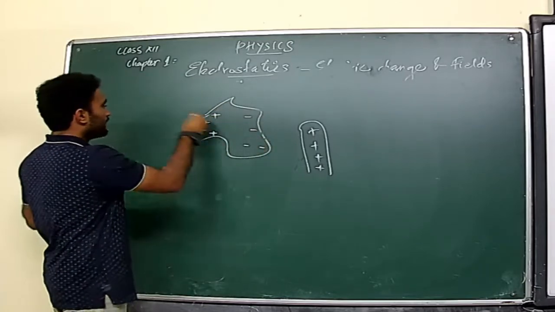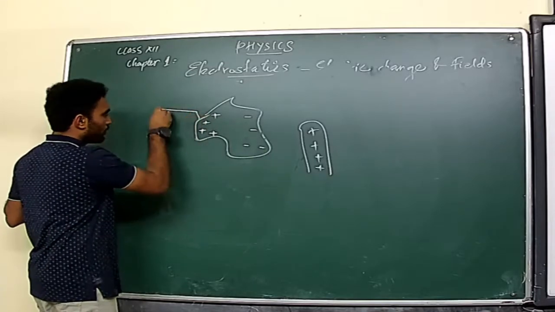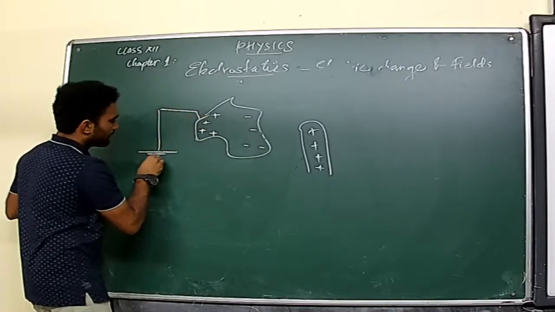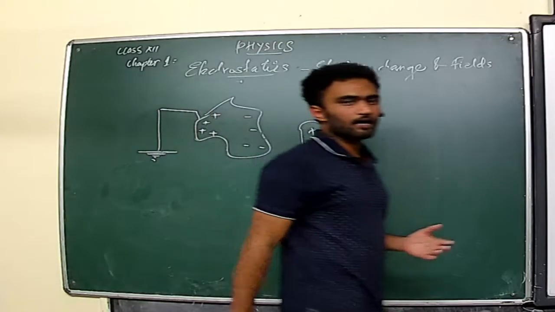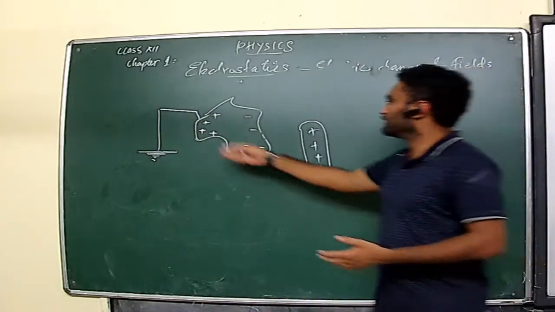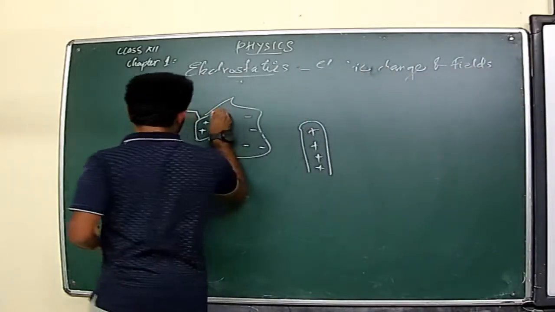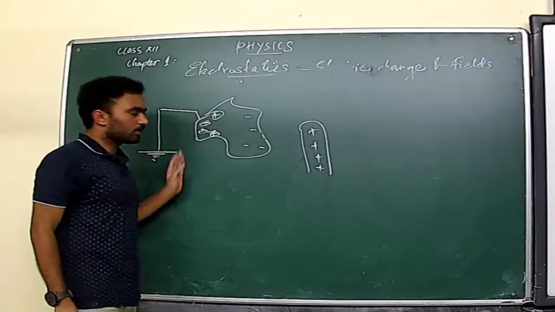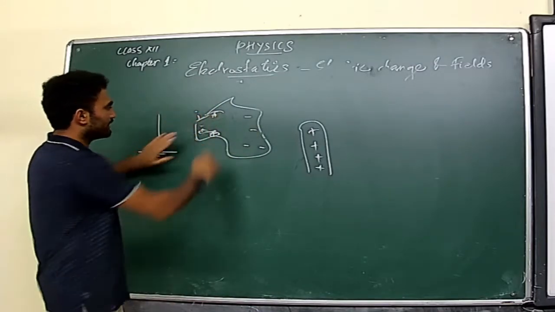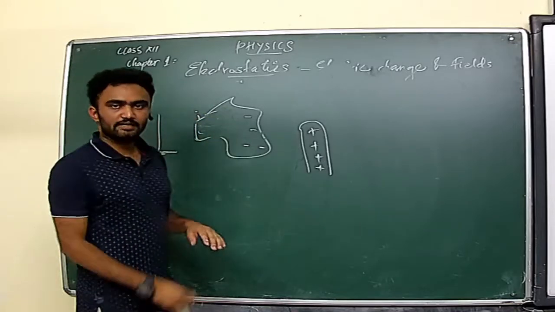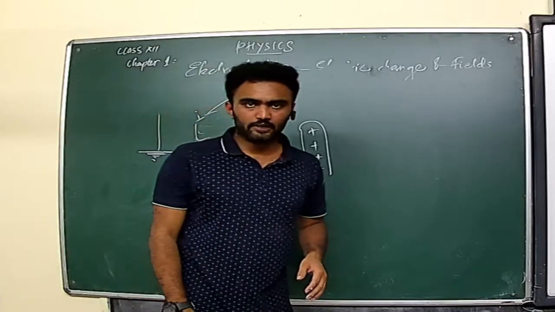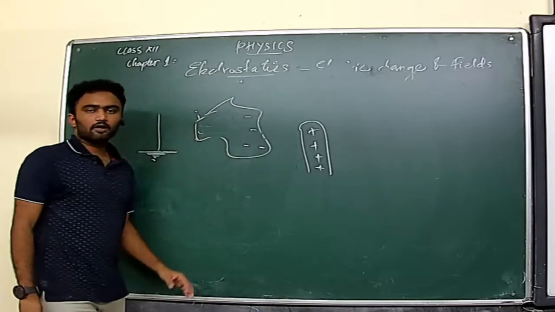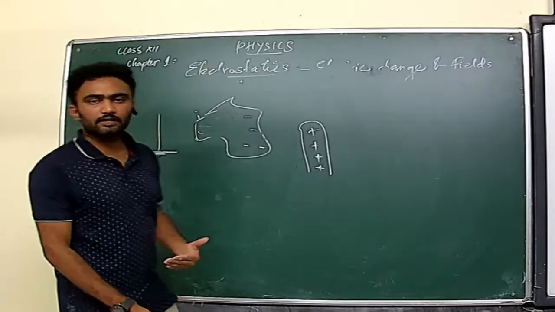And if you touch this side or earth this portion, what happens? We know that earth is a good absorber and donor of electrons. So this will become neutralized. After removal of the earthing, you can see that the body will be negatively charged. Clear? So this is the phenomenon we call electrostatic induction.